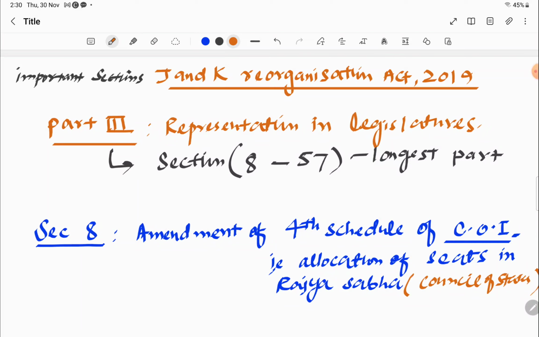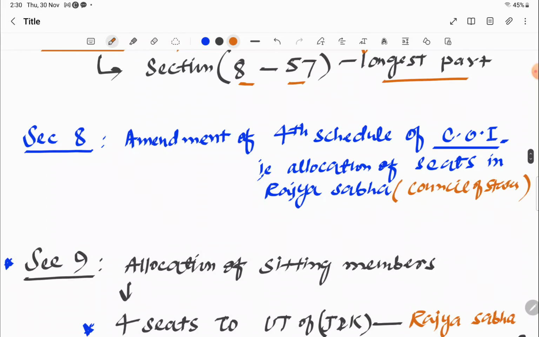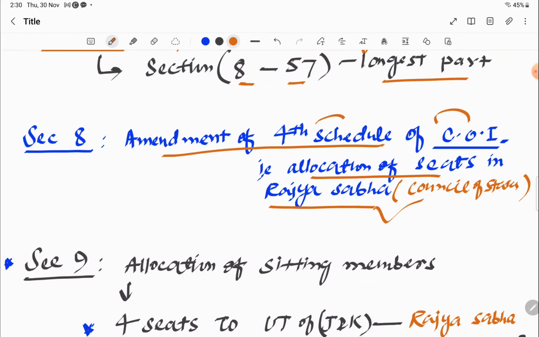So the part 3rd has almost 40 something sections, and it goes from 8 to 57 and it's the longest part, okay? And it is named as representation in legislatures, okay? And its section 8 is about amendment of the fourth schedule of Constitution of India, as this fourth schedule is of original constitution and it discusses about allocation of seats in Rajya Sabha, okay? Or it's called also Council of States, because Rajya Sabha is also called Council of States, okay? So simply section 8 tells us about amendment to fourth schedule, okay?